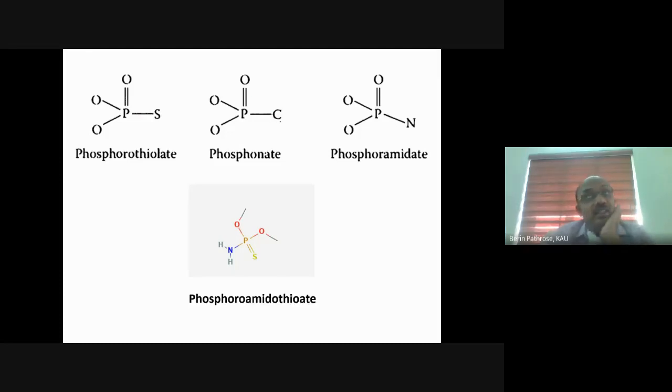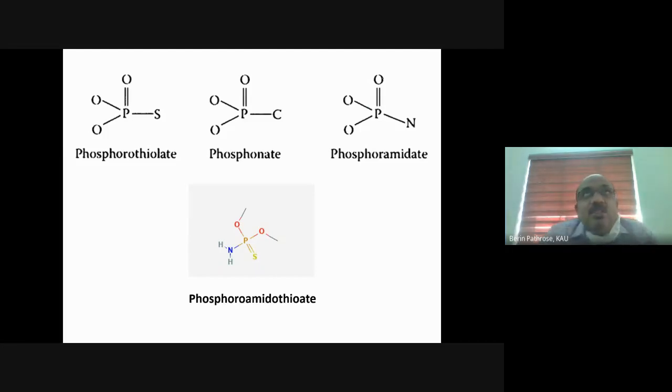Then we have phosphonate. In phosphonate, in the position of a single bond oxygen, we have a carbon atom. That is phosphonate. Then we have phosphoroamidate. In a phosphoroamidate, instead of a single bond oxygen, we have a nitrogen. That is the amide group. That is phosphoroamidate. Then we have phosphoroamidothioate. In amidothioate, there will be an amido group as well as a thioate, thiol group. That means the double bond oxygen will be replaced with a sulfur.